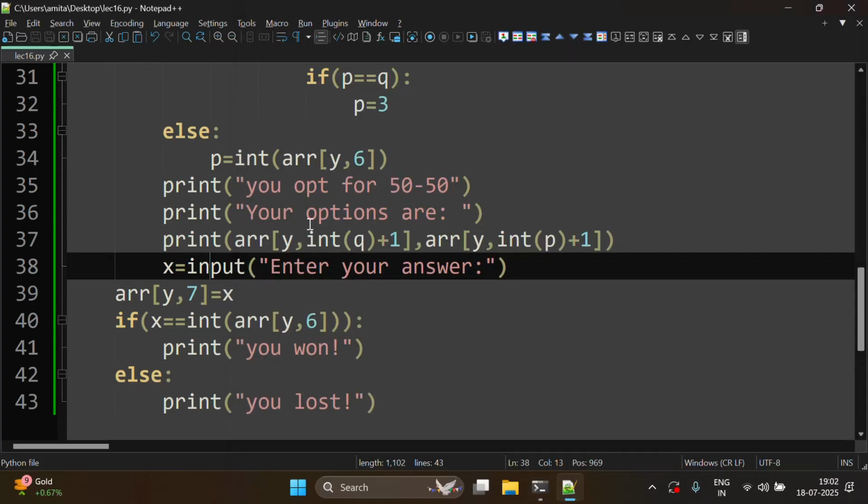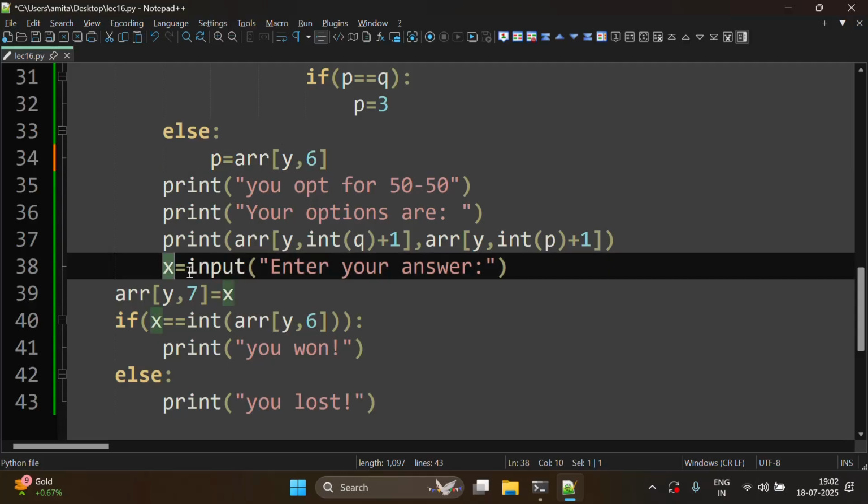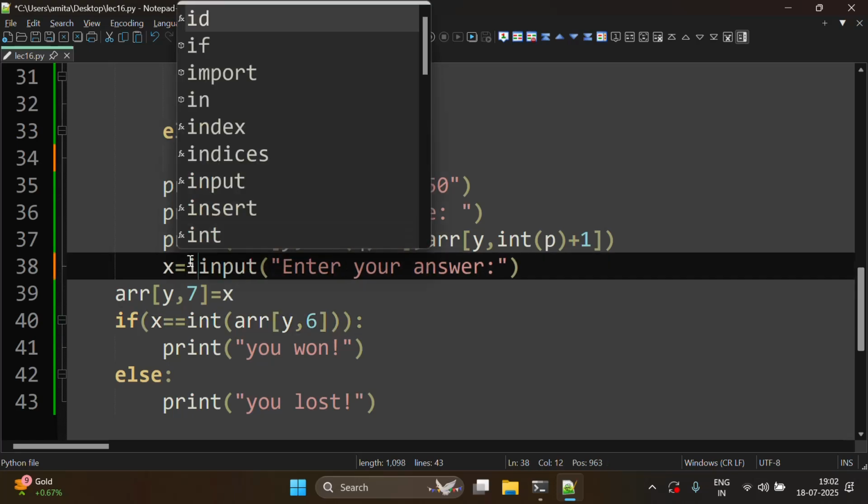It is because of the integer, and here I think there's no need to write the integer. We are taking the input as an integer and then we are comparing this x with an integer, so here it should be int.